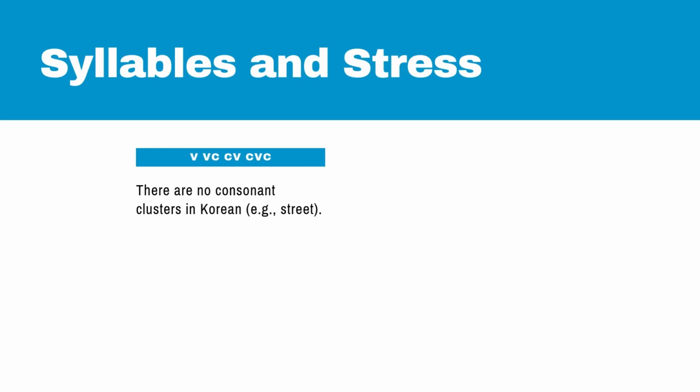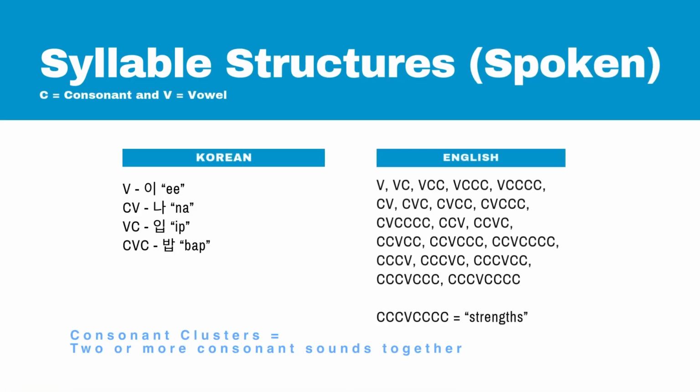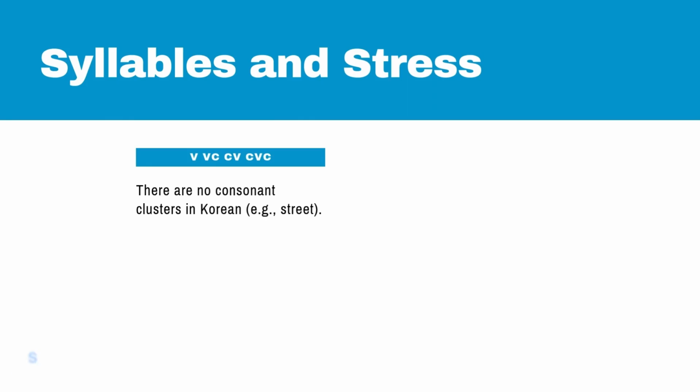So consonant clusters being, if we go back, if there are two or more C's together, those are called consonant clusters. So words like street would be difficult for a native Korean speaker because there are no consonant clusters in Korean. Again, in Korean, it was the V, VC, CV, or CVC.